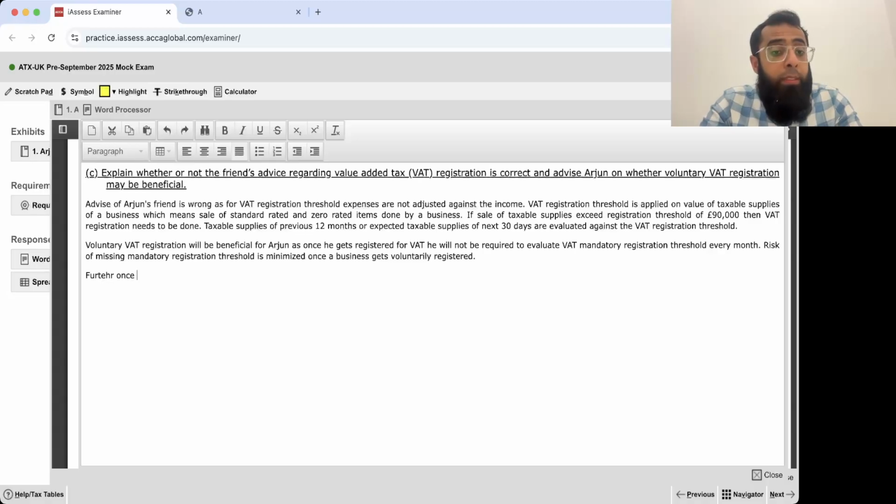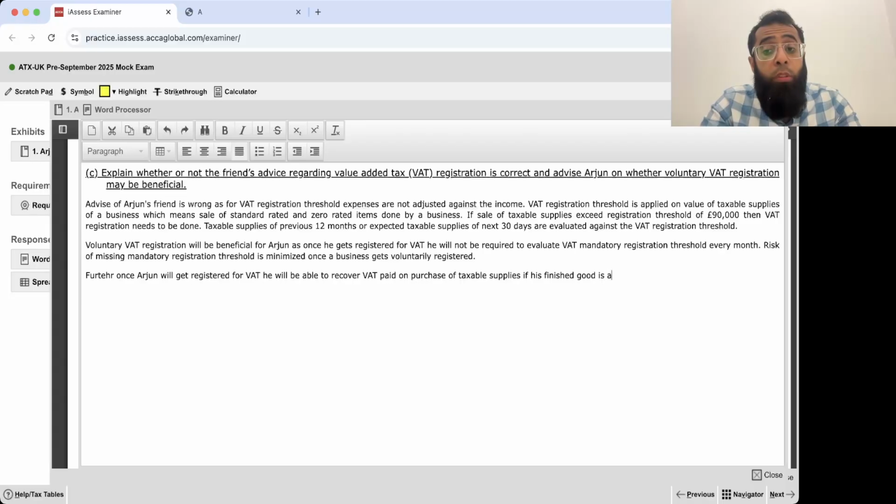Further, once Arjun gets registered for VAT, he will be able to recover VAT paid on the purchase of taxable supplies if his finished good is also a taxable supply. Recovery of VAT will reduce his cost. You will be able to recover the VAT. The input tax recovery gets started.